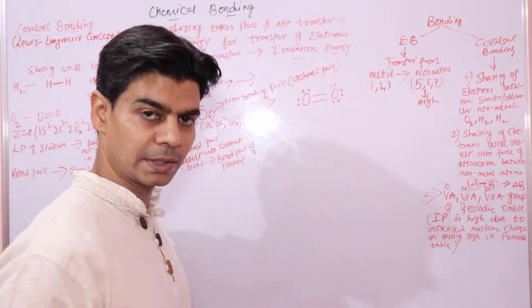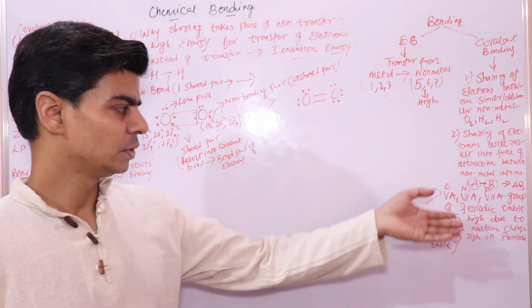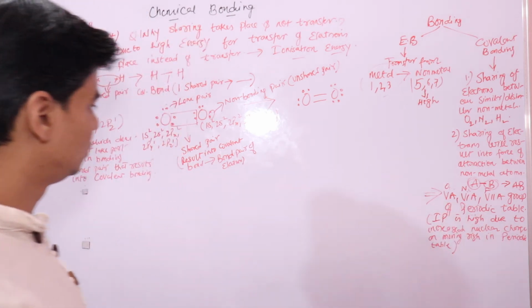All these are non-metals that have high value of ionization potential, so these have to share electrons to form bonding.